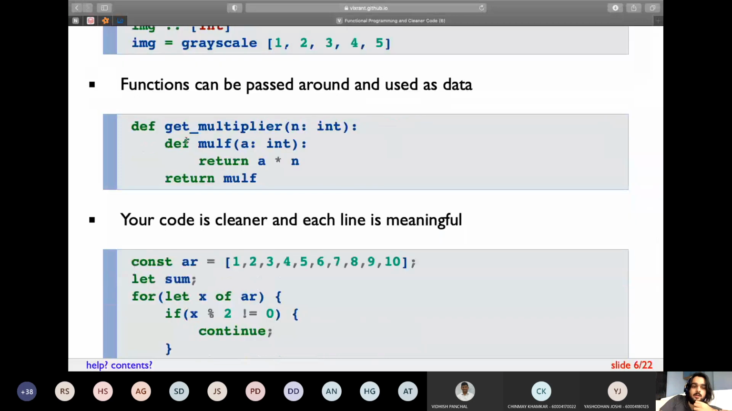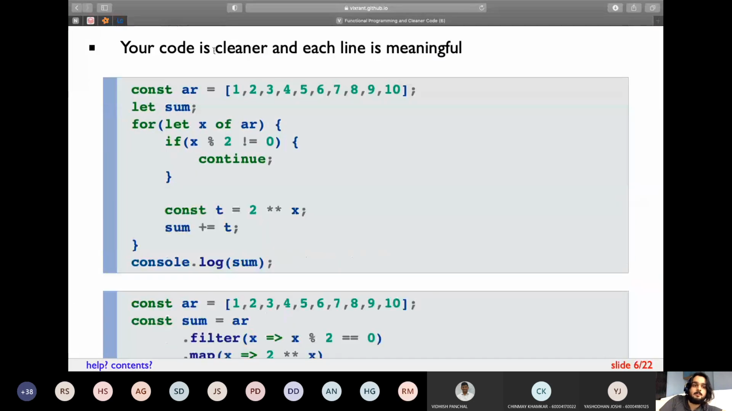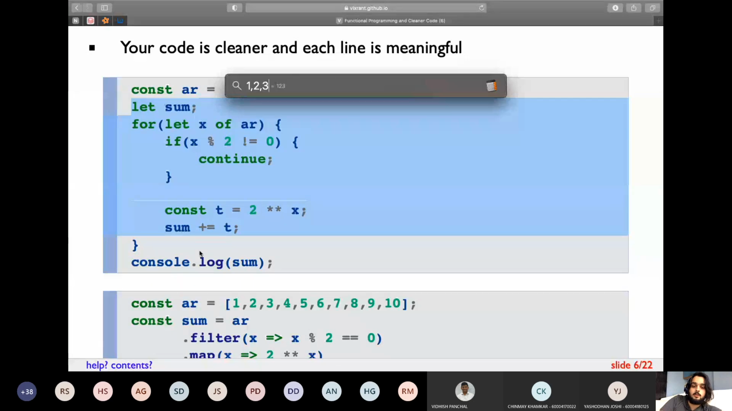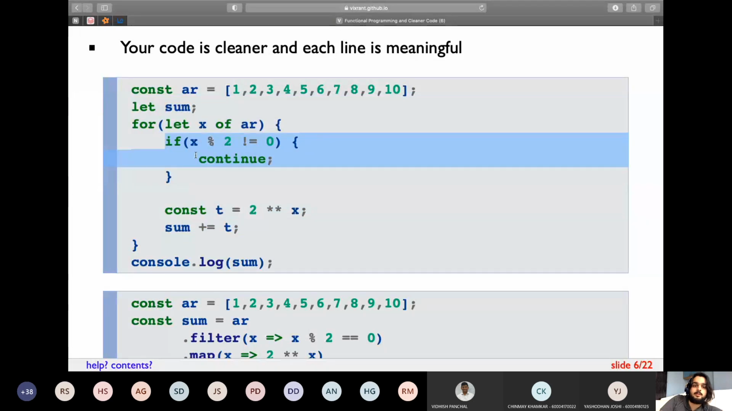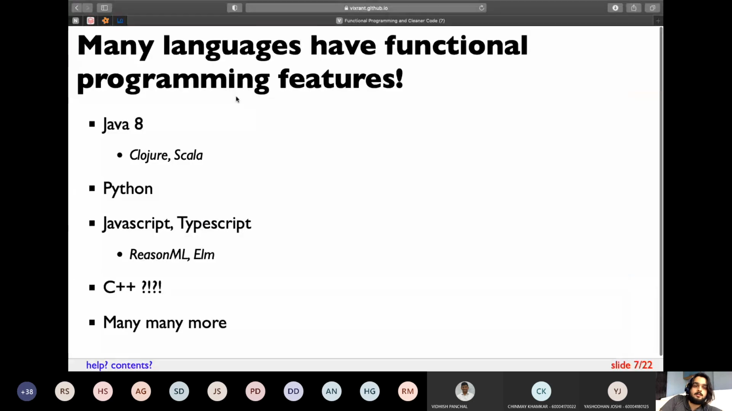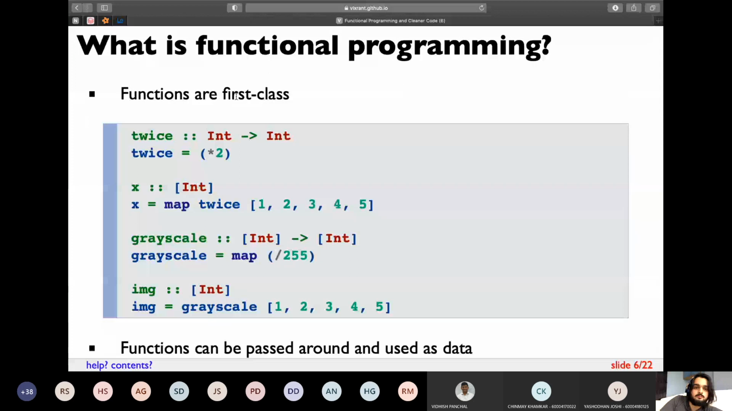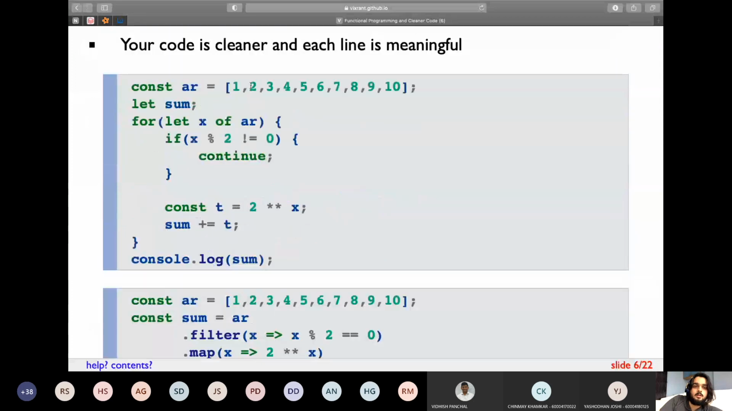So if this example is not clear to you, here's a simple example. I have an array and I have a for loop which computes the summation of 2 raised to x. So if I say 1, 2, 3, what it is doing is 2 raised to 1 plus 2 raised to 2 plus 2 raised to 3. And this if statement tells me that it is doing this only for the even numbers. Okay, so there you go. So 2 raised to 2 plus 2 raised to 4 plus 2 raised to 6 plus 2 raised to 8 plus 2 raised to 10.